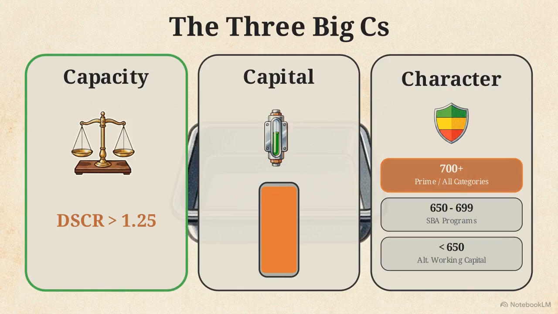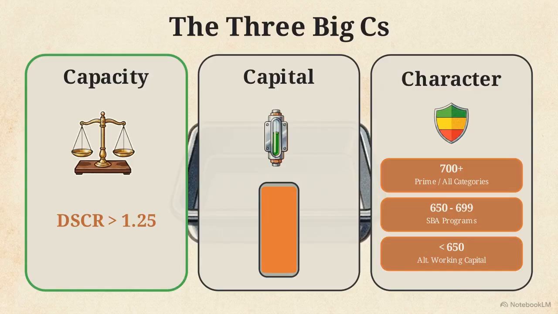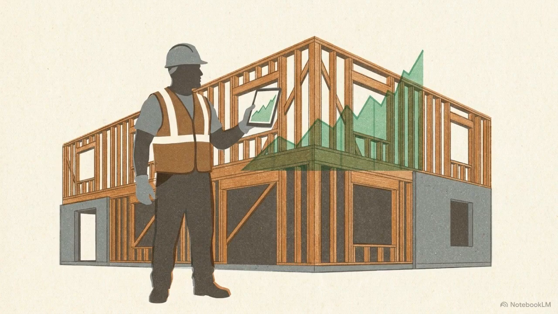Finally, character is measured by your FICO score. A score of 700 or above makes every financing category available. 650 to 699 typically routes to SBA programs, while scores below 650 lead to alternative working capital. Mastering these 3 metrics is what prevents a sudden material price spike from ending a construction business.